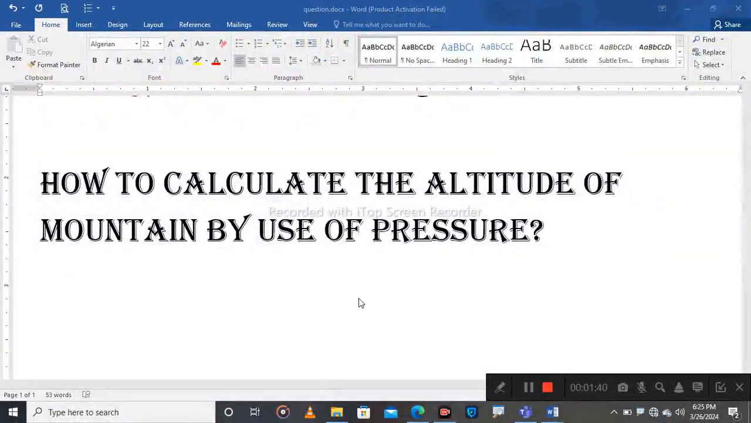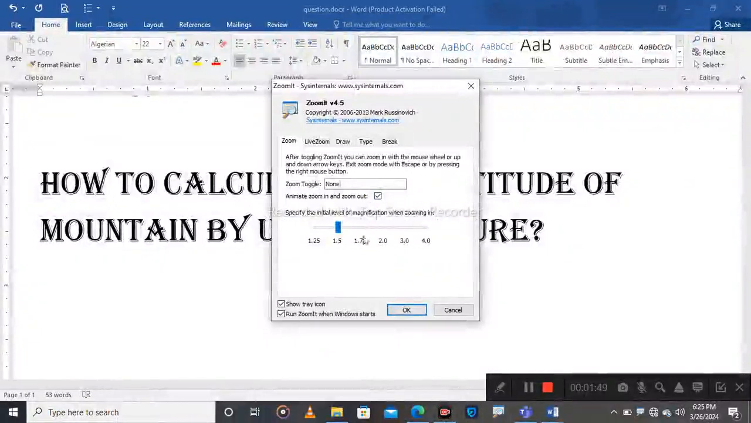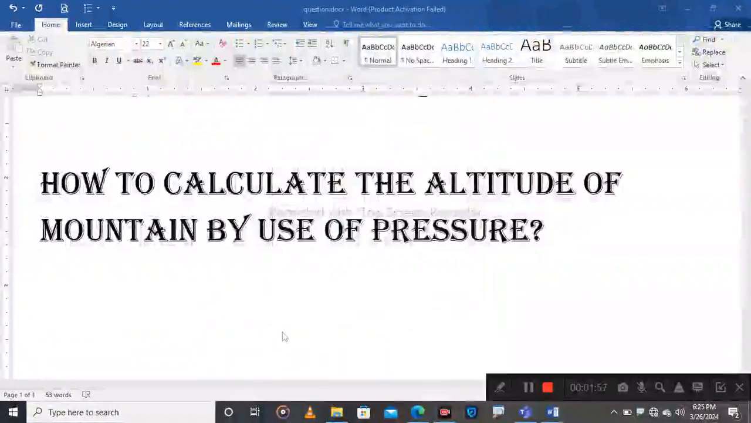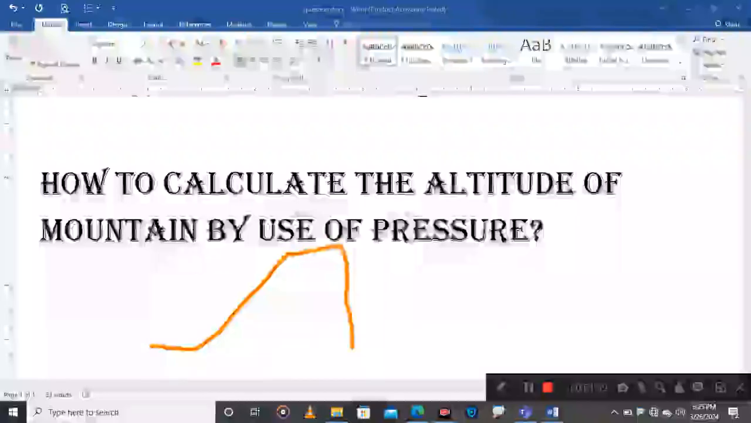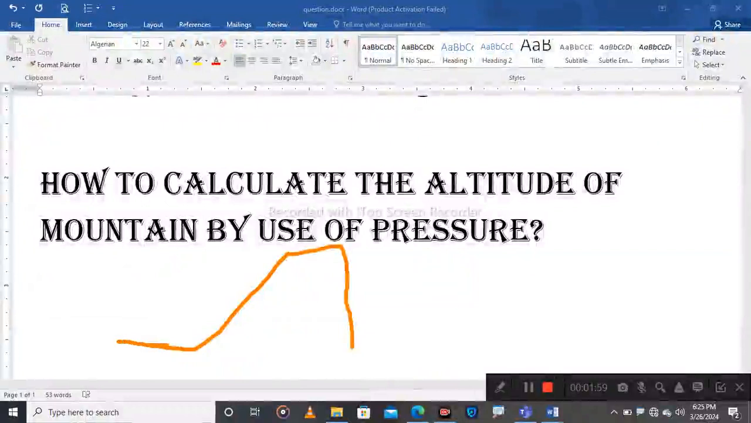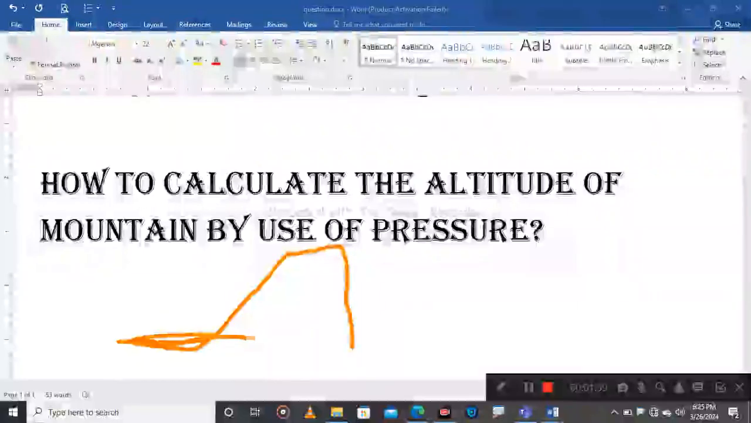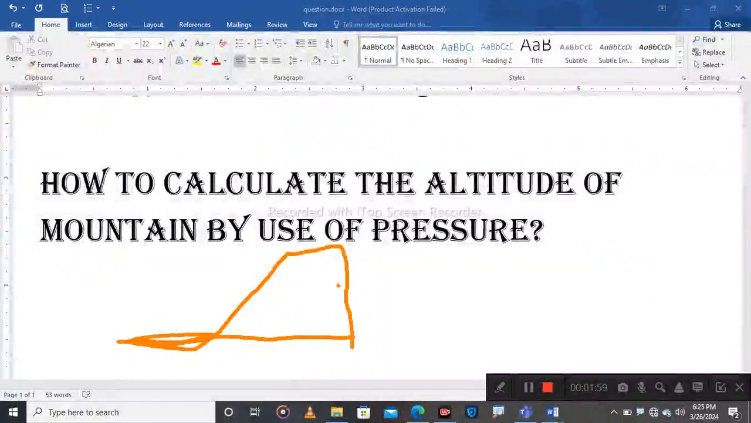They say in geography the altitude is the height above sea level. Altitude is the height above sea level. What does it mean? Let's say this is a mountain. Maybe this is sea level. Here is sea level, and the height of the mountain is there. So what is the altitude? Altitude is the height from sea level.